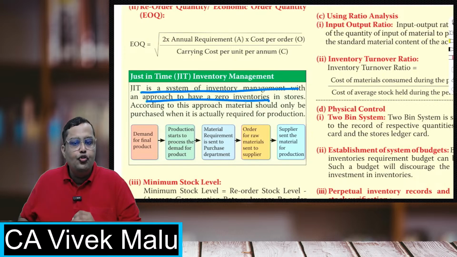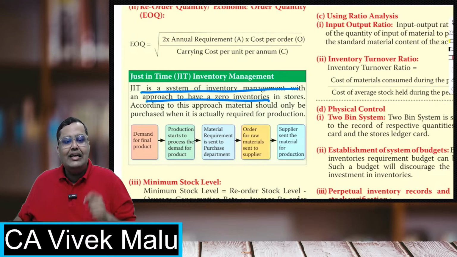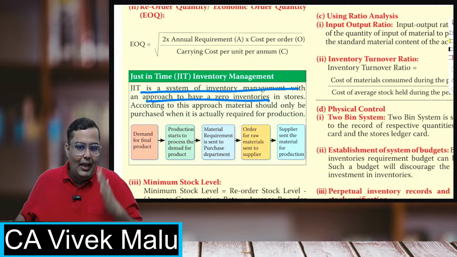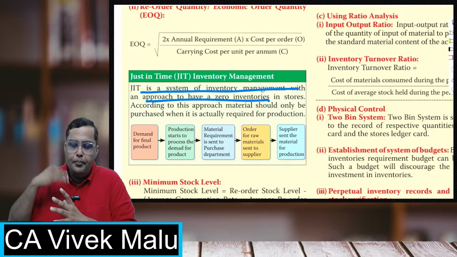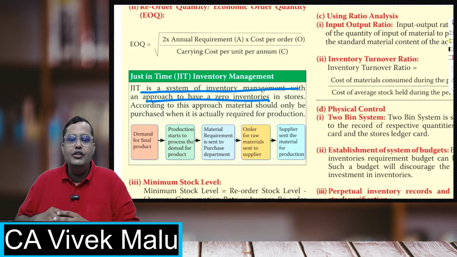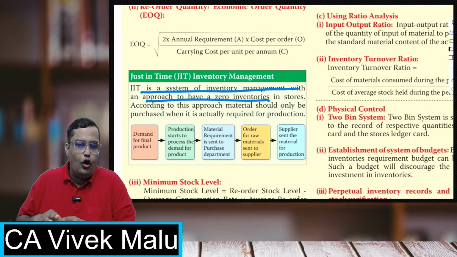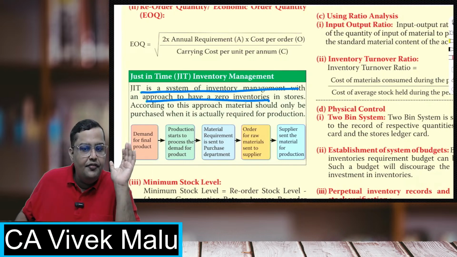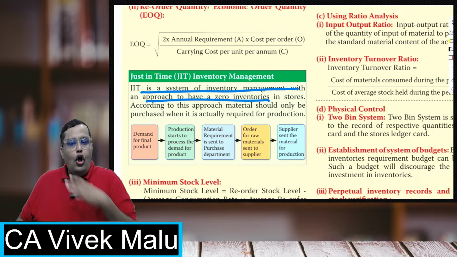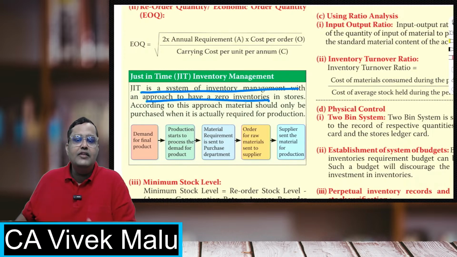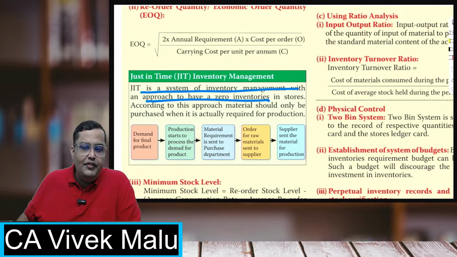Okay, whenever we have to do production, we'll receive the stock at that time. Our systems are connected with the systems of the suppliers. So if we have to make a production tomorrow, in the evening I'll put a purchase order and I'll immediately get the deliveries, and tomorrow morning I can start with the production. So normally I do not hold the inventory, and this kind of system is just in time inventory management.